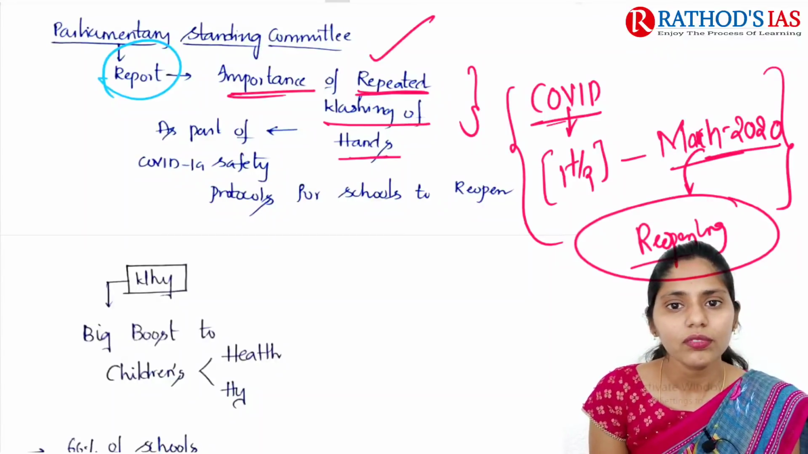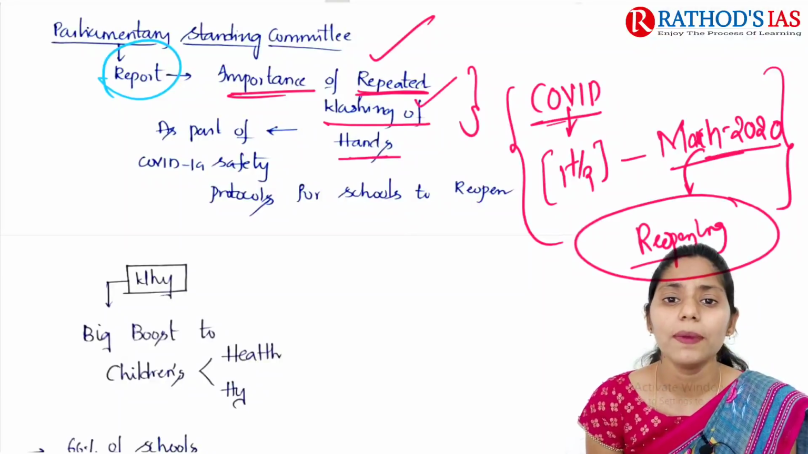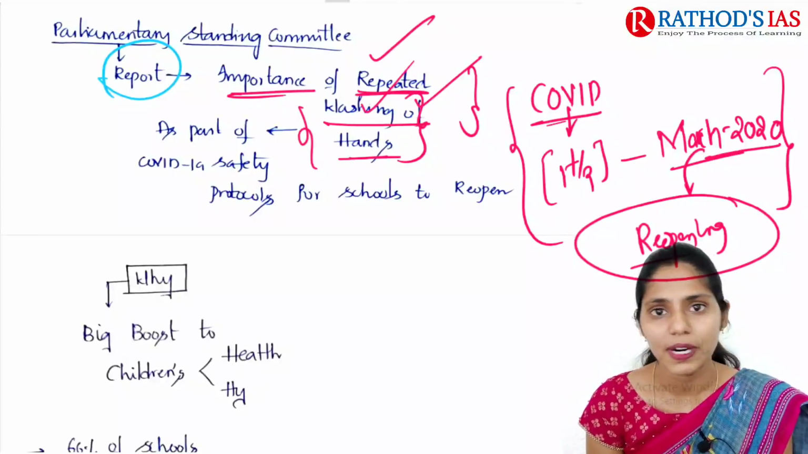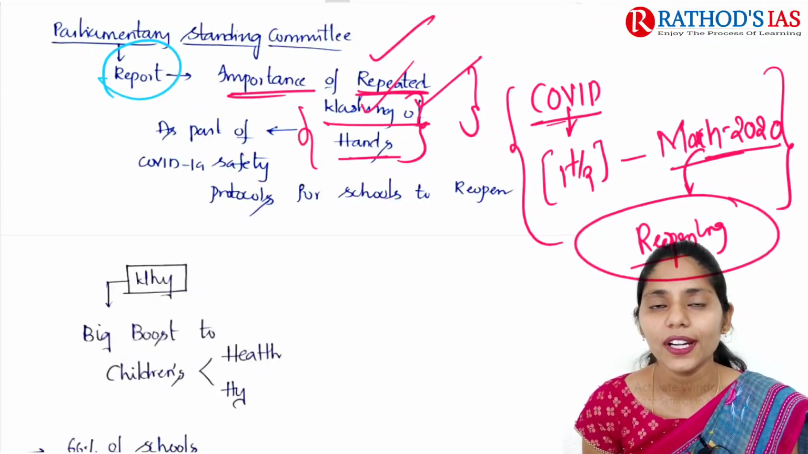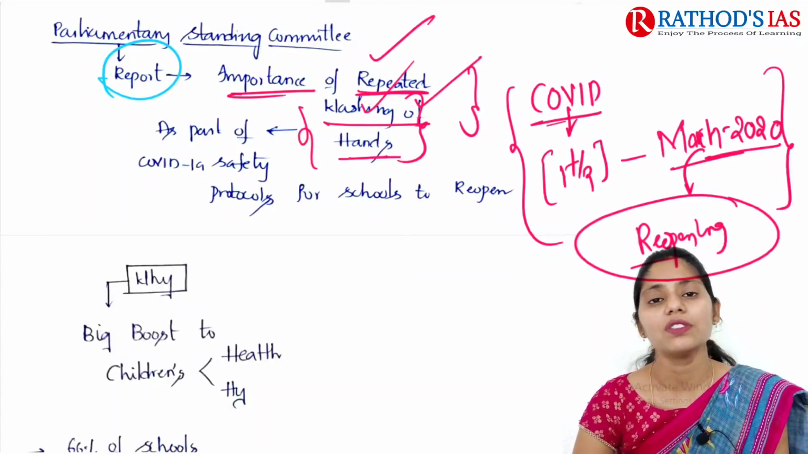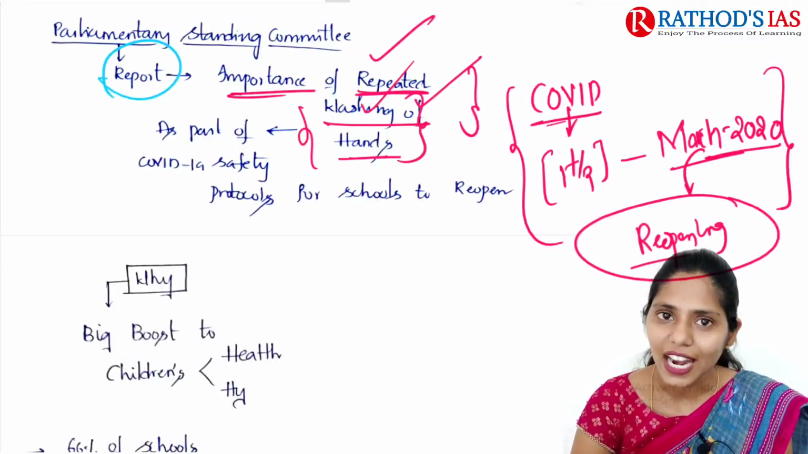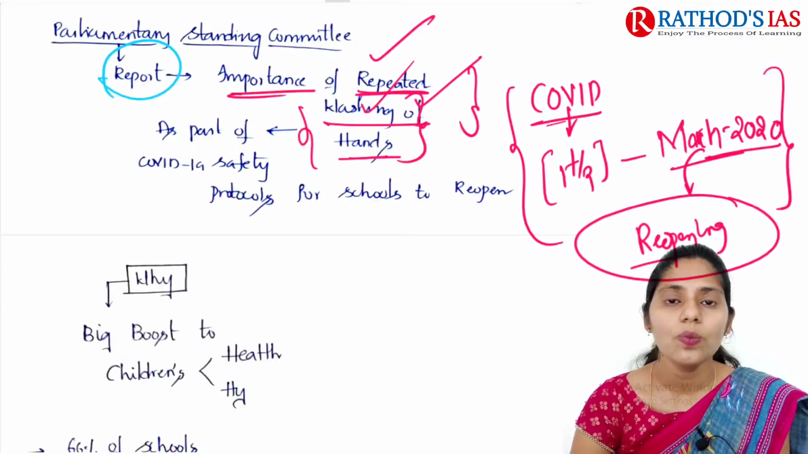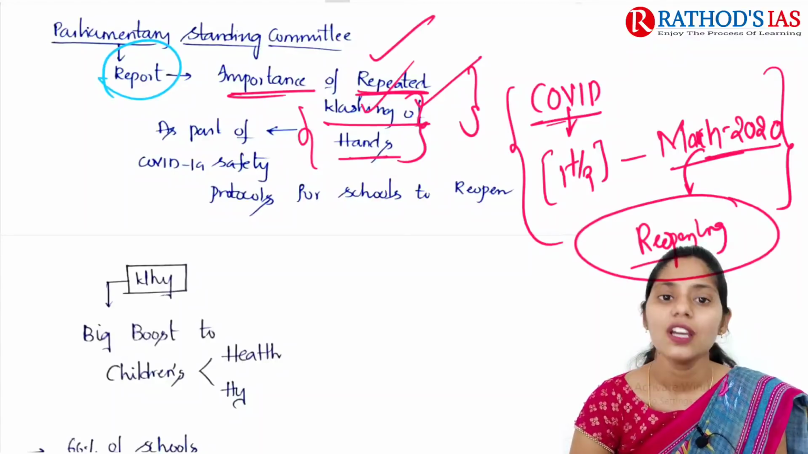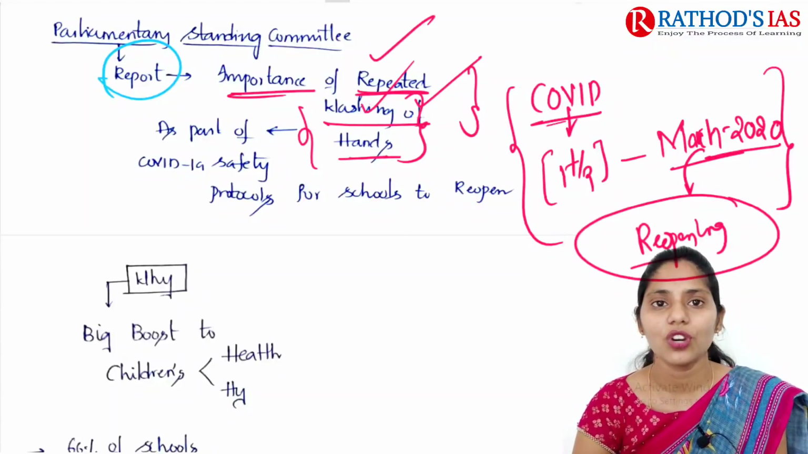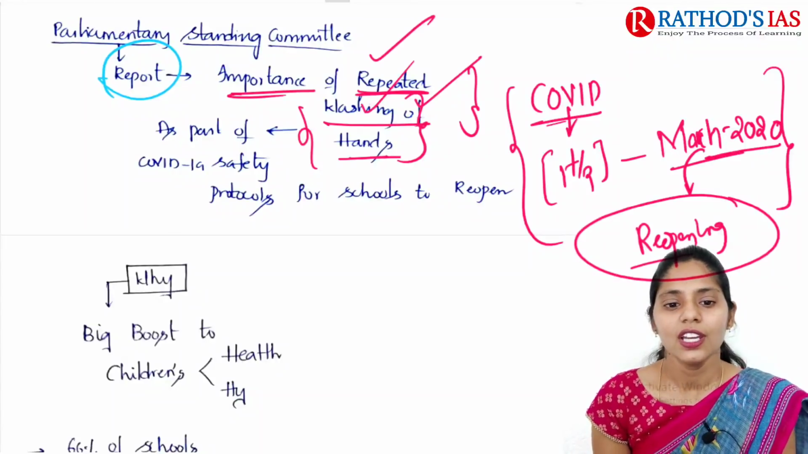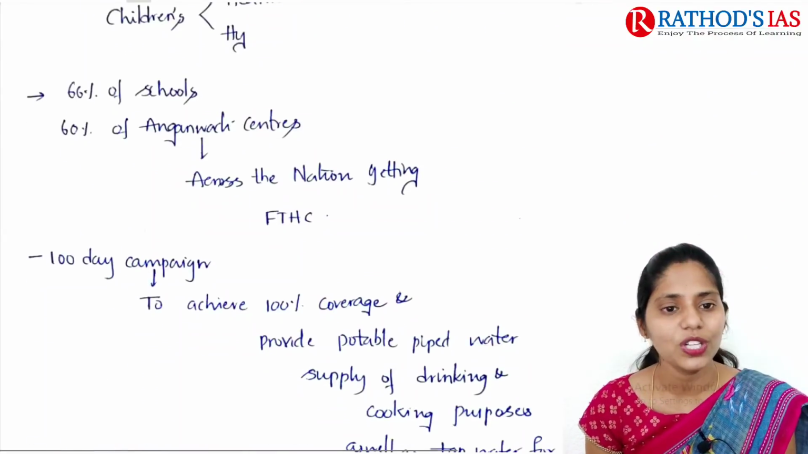Here we are focusing on repeated washing of hands. Repeated washing of hands and maintaining personal hygiene is very important to prevent the transmission of the coronavirus once schools are reopened. But this article says that many schools and many Anganwadis do not have tap water connection. So how can we ensure repeated washing of hands? How can we ensure hygiene of children? This is one important dimension you need to think about.